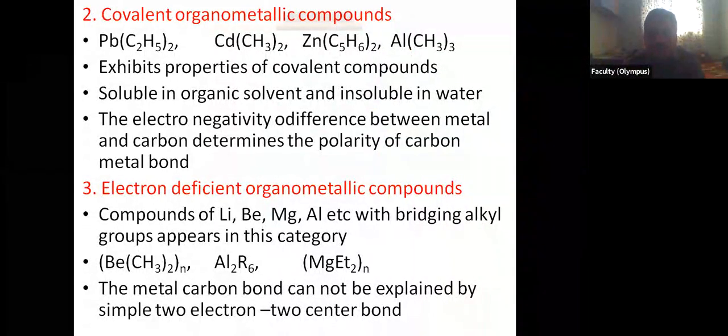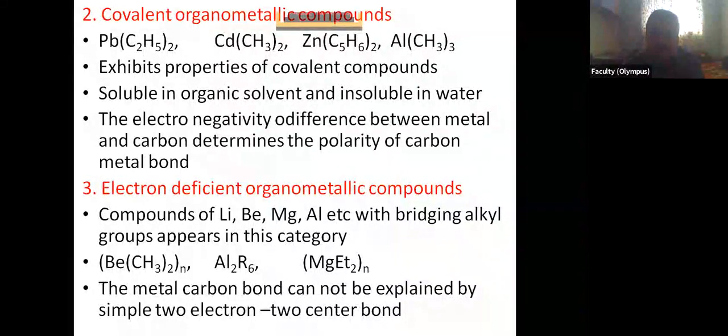Such organometallic compounds of lithium, beryllium, magnesium, aluminium, etc., are called electron deficient organometallic compounds. They exist in polymeric form. You might have studied the compounds of boron in BSc first year.